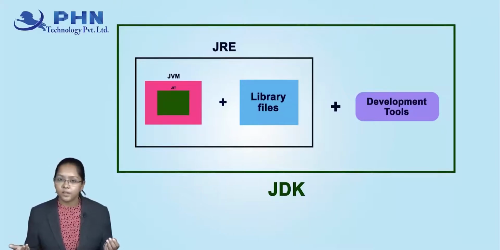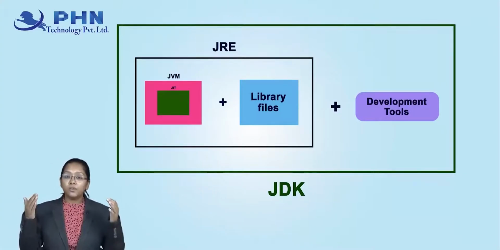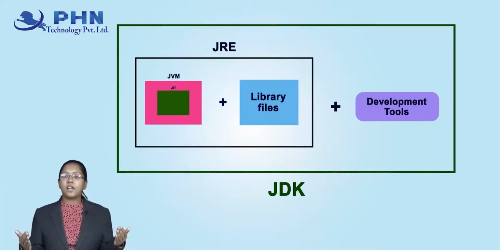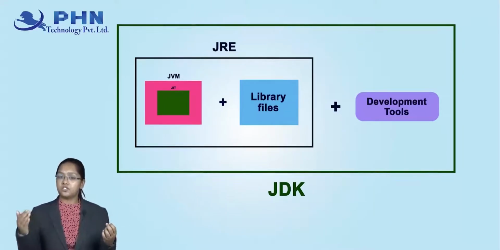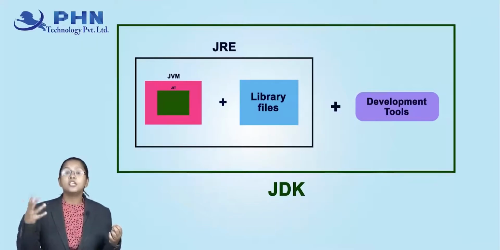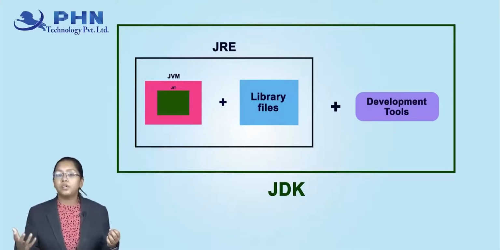That is impossible. Okay, so now if we see this diagram, what is happening? JDK gives us javac as well as java, which is used to run our code. JRE is our runtime environment. It creates an environment where our Java code is capable of running.